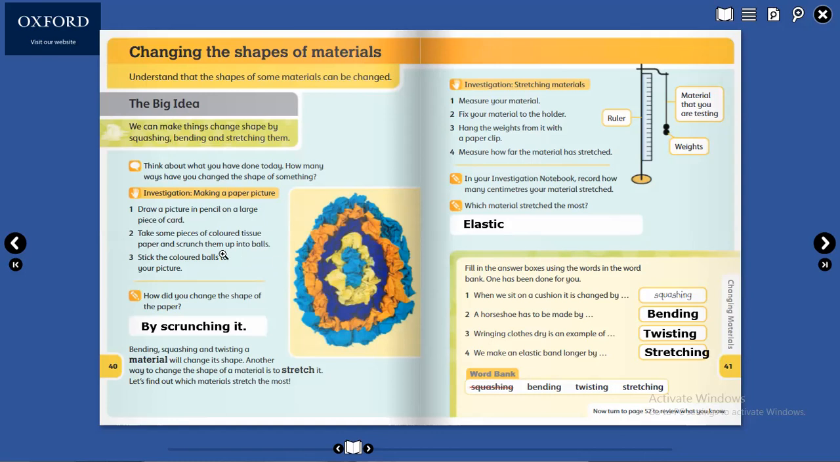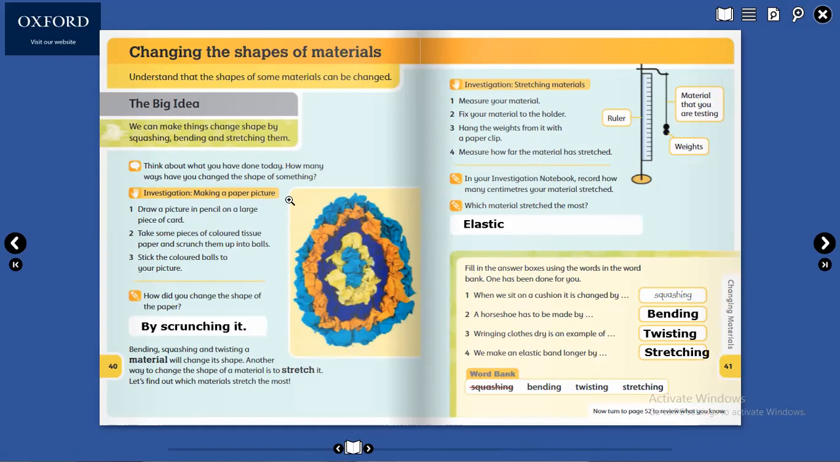Tamim Umair. Yes, dear. Number 1. When we sit on a cushion, it is changed by squashing. Cushion means a pillow. Squashing. Yes. Thank you, Tamim.